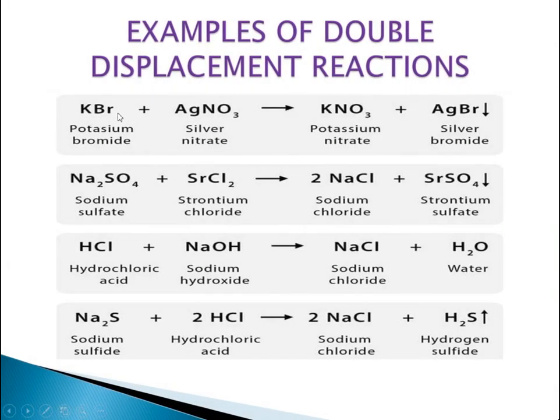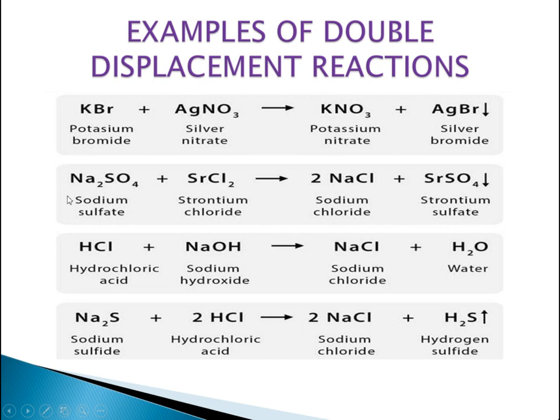You can see what I have said previously. Potassium bromide, which is highly reactive, is reacting with silver nitrate. Now what is happening? Potassium is taking up the nitrate, displacing the silver from its nitrate solution, and the substance left over is silver bromide. You can understand from this first reaction itself what double displacement is.